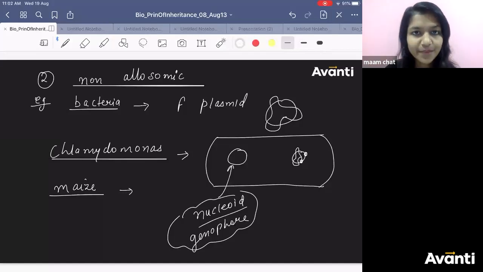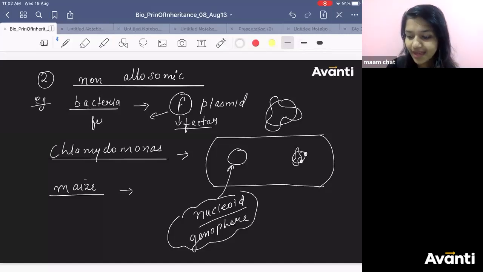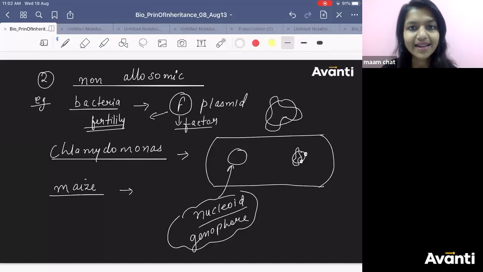So if the plasmid has the F gene, the F factor, F stands for fertility. If this F factor is present in the plasmid of bacteria, you call it F plus. It can act as donor.